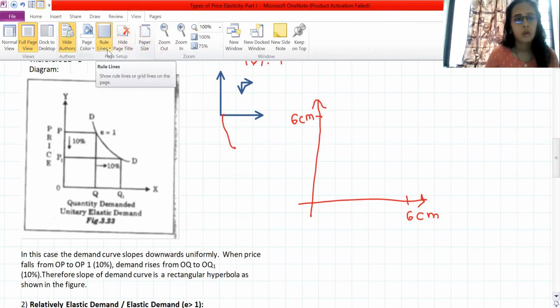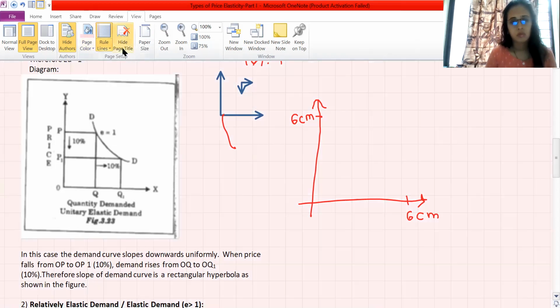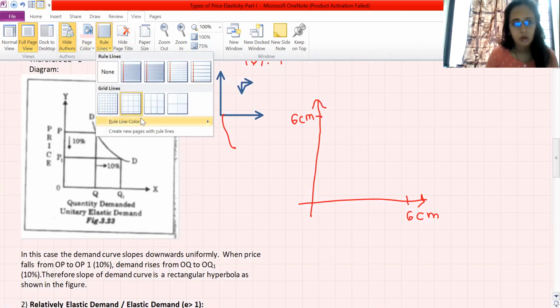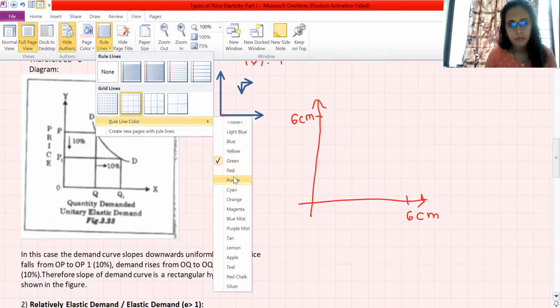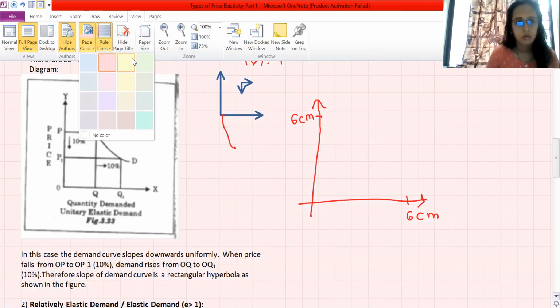Green color. Then I will change the page color also. We will take the rule line color as red. Okay, and then I will take this.